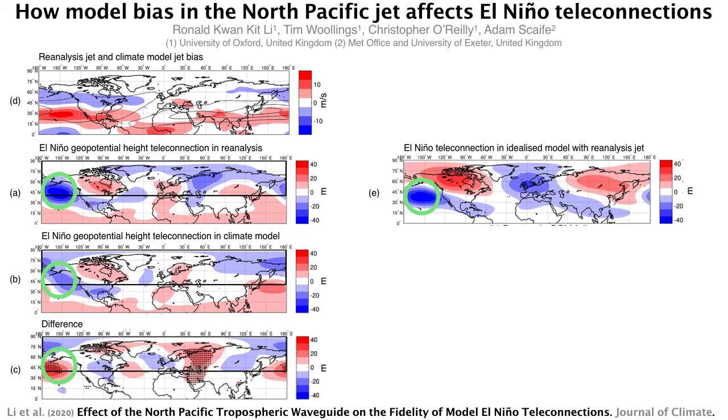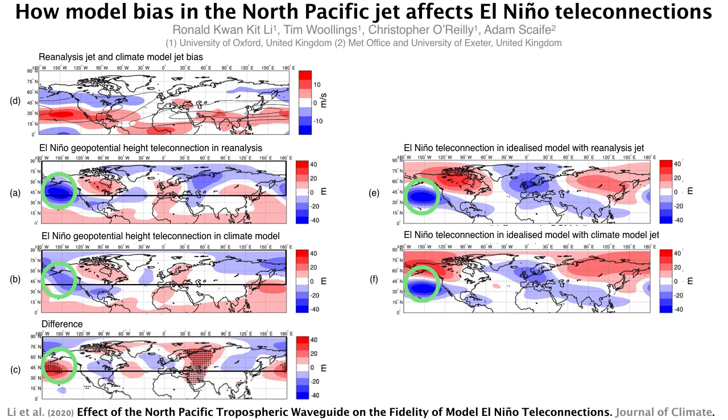To test our hypothesis, we perform wave-making experiments using an idealized barotropic model. The model is prescribed with two different upper-level jets, namely from reanalysis and from the climate model. In panel E, with the reanalysis jet prescribed, El Niño can force the Aleutian low. In panel F, we repeat the experiment, but this time with the southward shifted climate model jet from panel D.